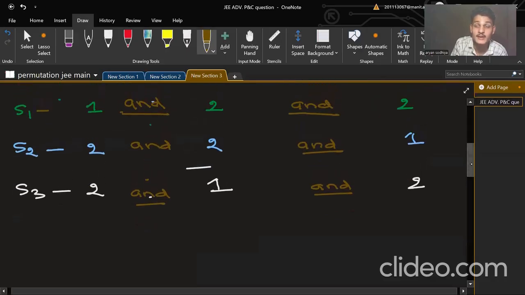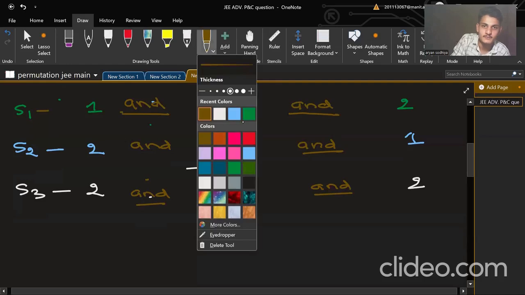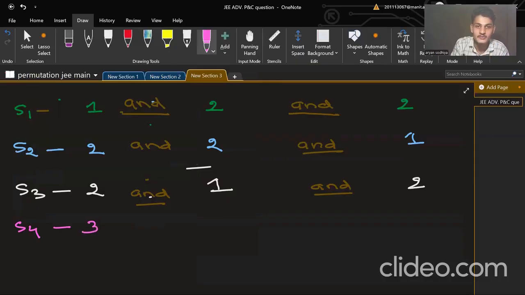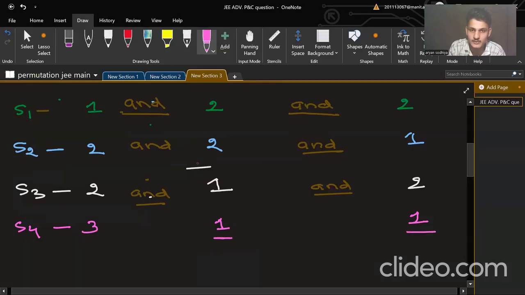Now you will say, sir, more scenarios are possible because the minimum limitation is that one from each, and the bonus can be utilized as you want. I will say yes, it is possible. Like in scenario 4, you can select, I'm giving both bonuses to section 1 only. I like maths, so I will solve three questions from here and one from each of the others, because the minimum requirement is that one question should be selected from each section. I have completed that: one from each section and three from the first section.